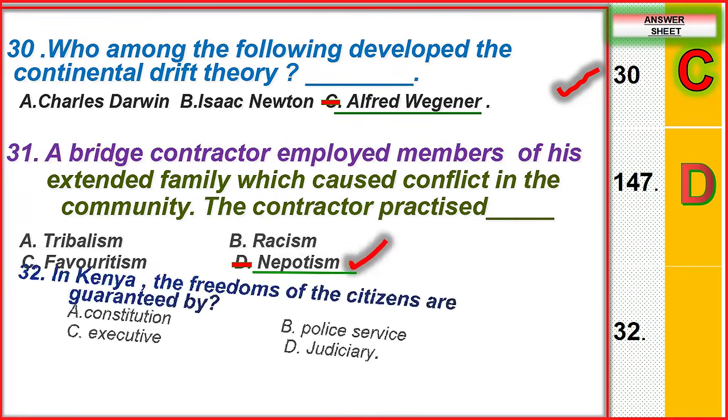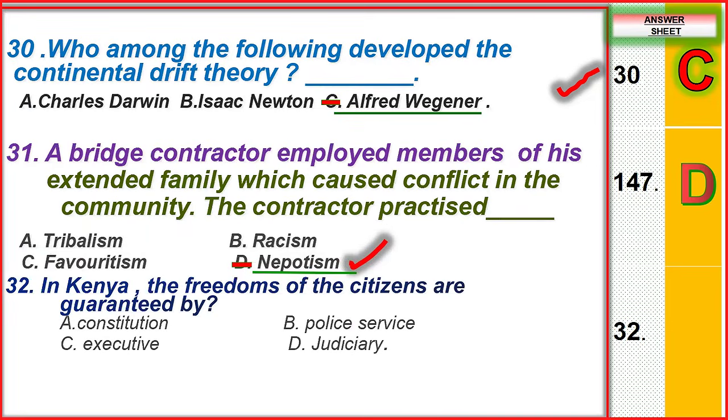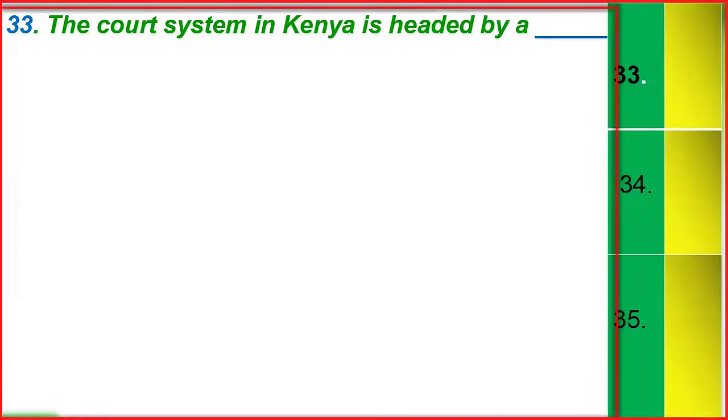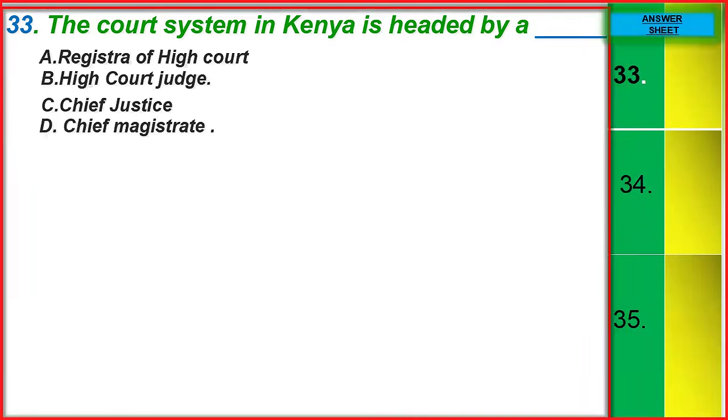Then we have number 32. In Kenya, the freedoms of the citizens are guaranteed by, we have constitution, police service, executive, judiciary. The correct answer is the constitution, the supreme law. Then we have number 33. We are almost finishing. The court system in Kenya is headed by, the correct answer should be the Chief Justice. Who is the Chief Justice of Kenya now?